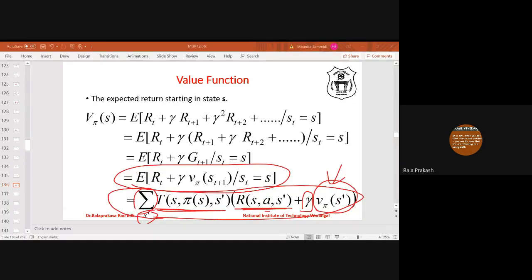Someone is asking a doubt. Dr. Sachin Nandan Mohanty asks: after computation, if the value is the same, then what action will be considered? His question is that if for two actions the value is the same, then which action should we consider?